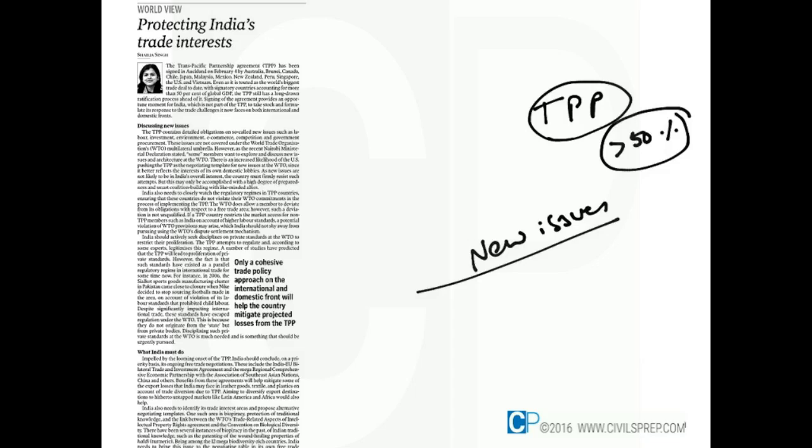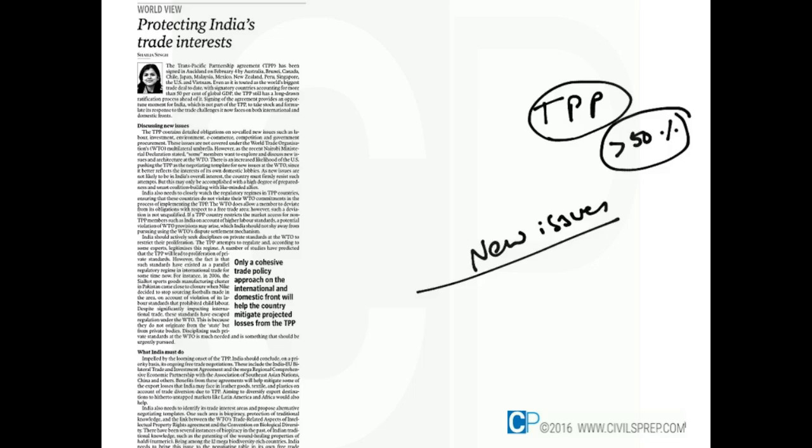And next is, as per the TPP, new regulatory regimes will be instituted by these countries who are the partners of TPP. So in this context, India shall strongly oppose these new regulatory norms that are violative of the WTO commitments.